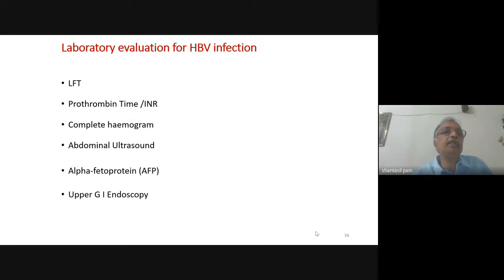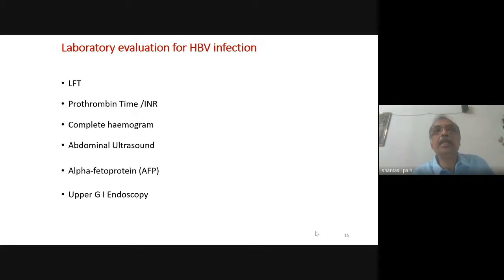So if you get an SGPT more than 1,000, it is either a viral hepatitis or a drug or toxin-mediated hepatitis, or rarely it could be ischemic hepatitis. In alcoholic hepatitis, it usually does not cross the value of 200. So SGPT, SGOT levels are very important markers of acute hepatitis.